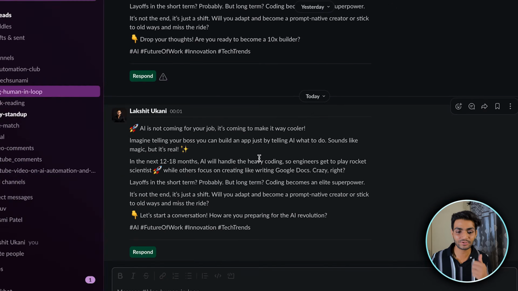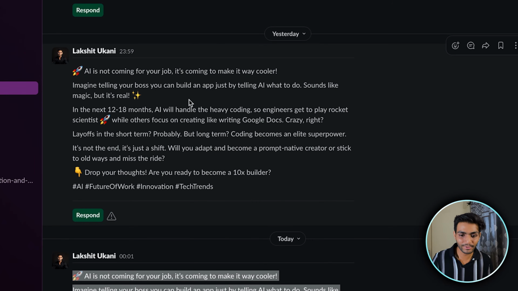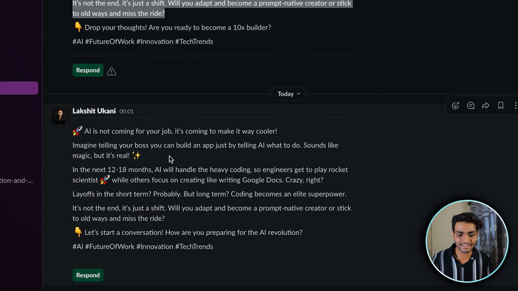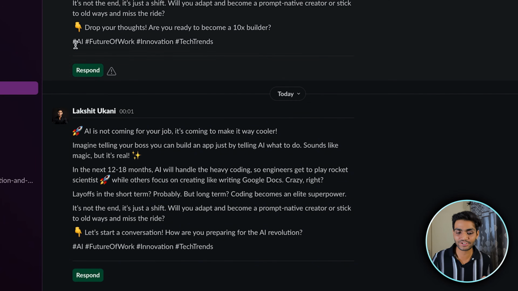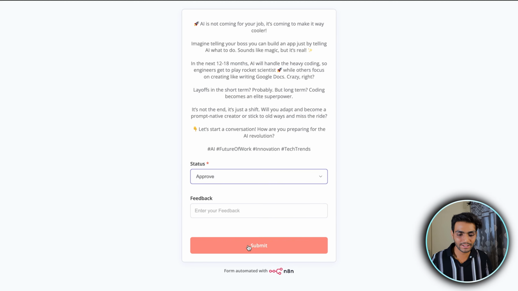If you go to the Slack, we can see we have got another message over here. If you compare it with the other post, everything is the same, as we told. Just the CTA has changed. So it is working the way you are saying it. Okay, so now let's approve it. Let's go over here, approve it and submit.